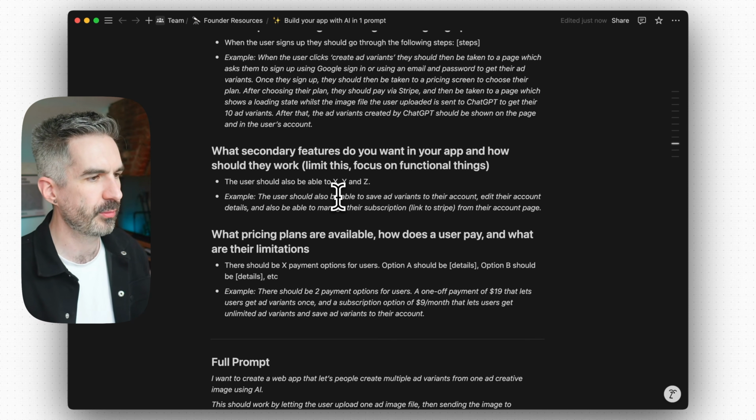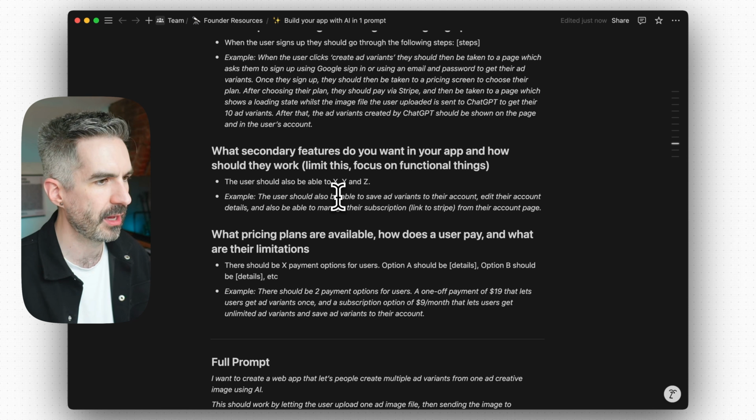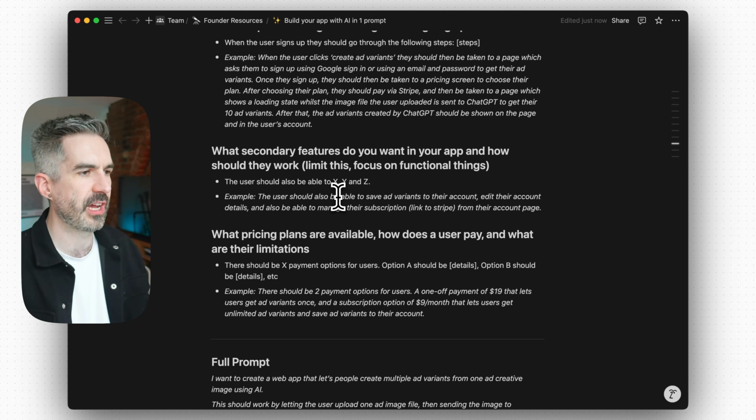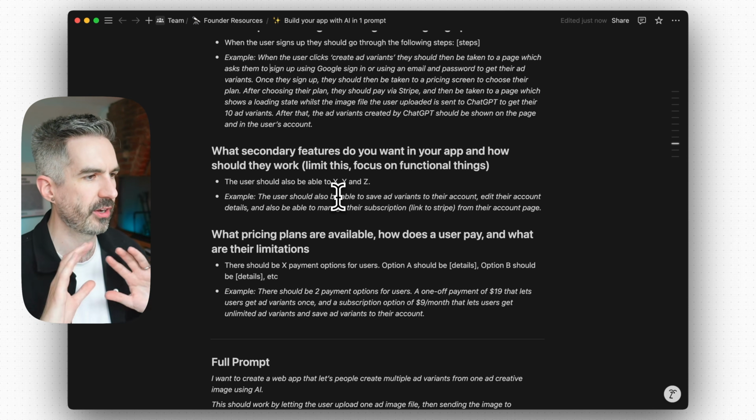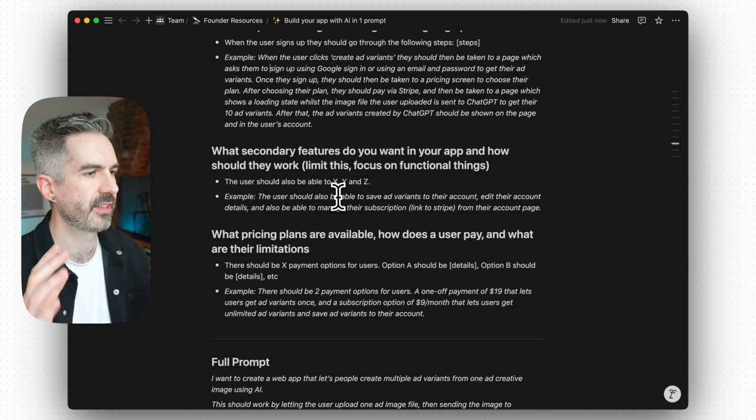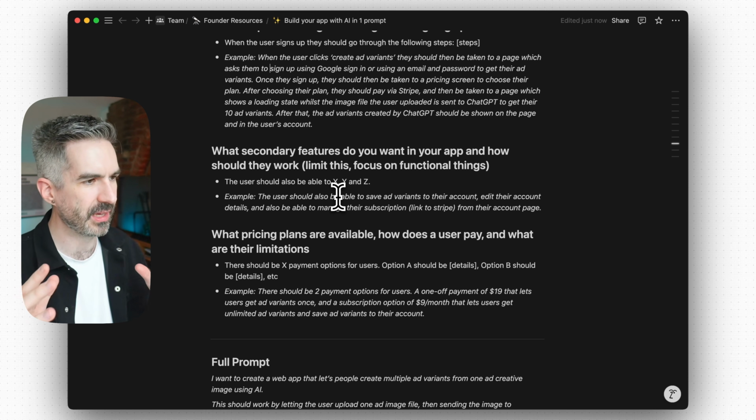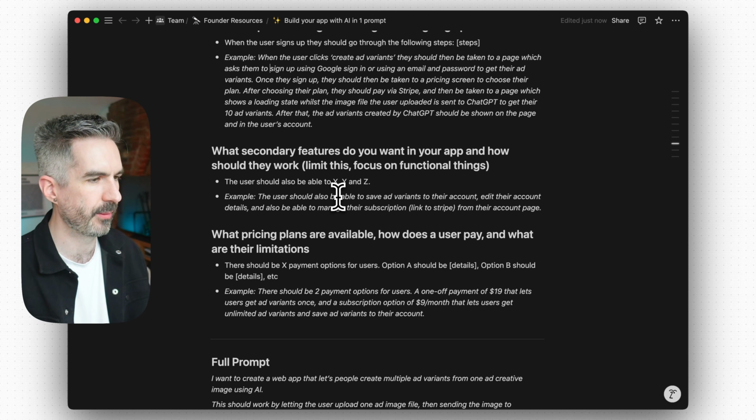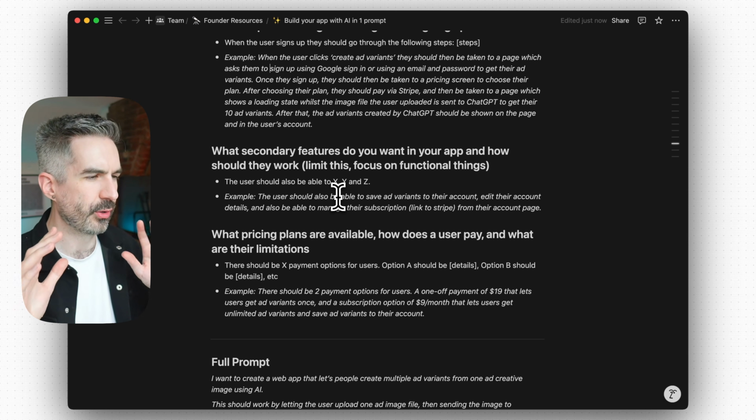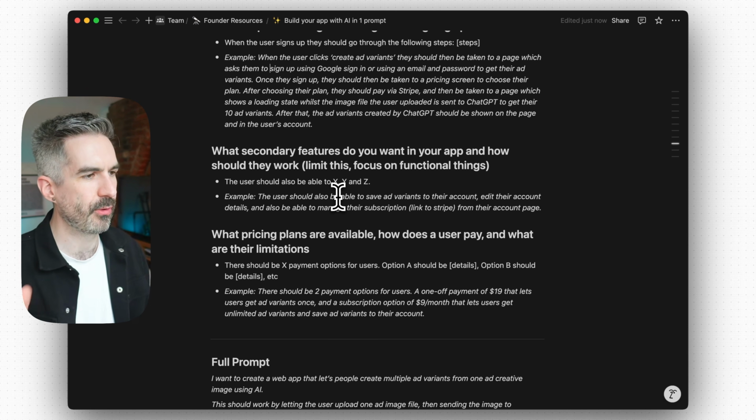After we've added into the prompt the steps that the user is going to go through after they sign up and start using the app, we then want to flesh out everything around that primary feature and that sign up journey. What that means is adding in a lot of the secondary and functional features, so things like account management.